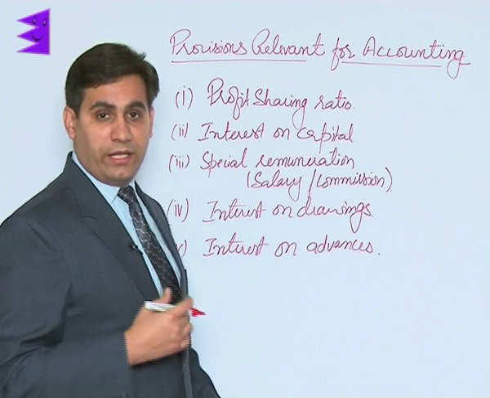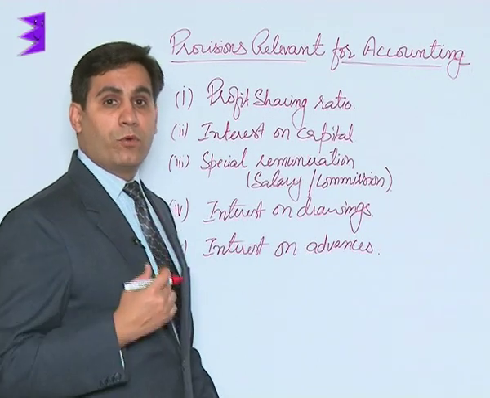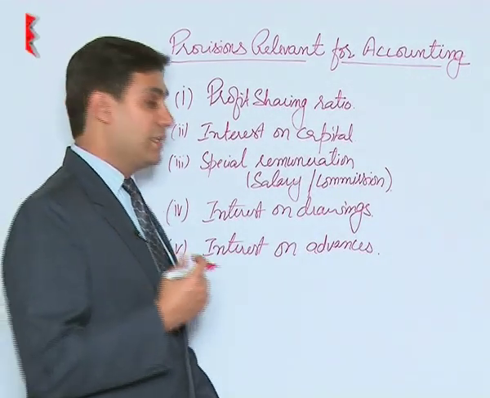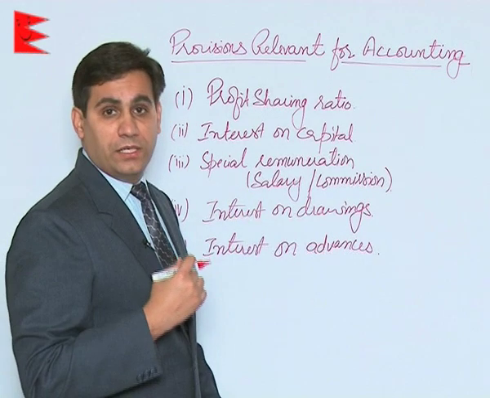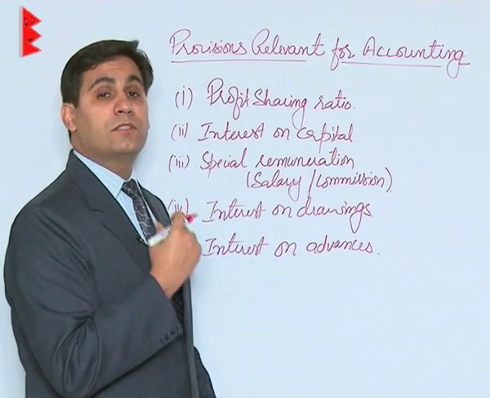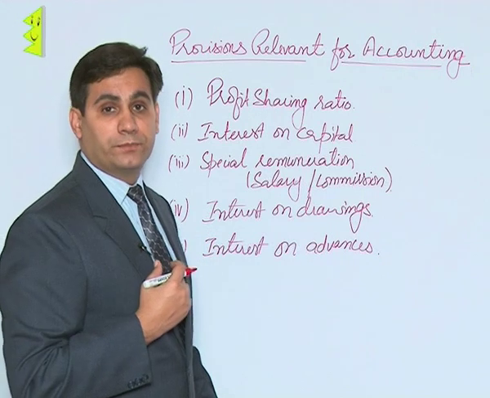Let's say a partner A has given a loan to a business, then what would be the treatment of interest on that loan is clearly mentioned in the partnership deed. You must look out for any such arrangement.